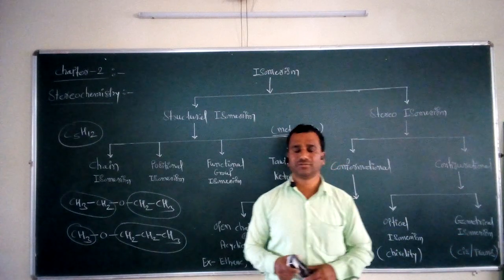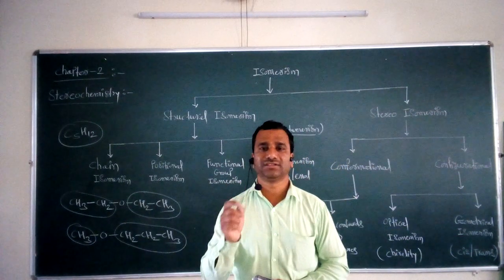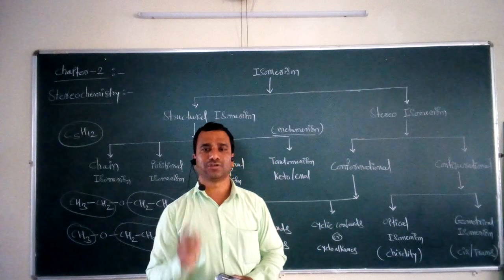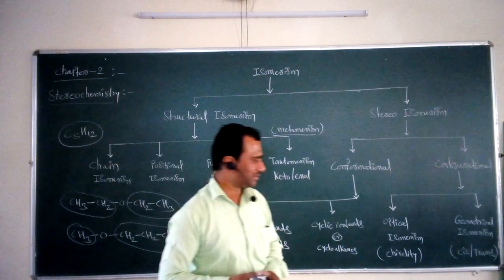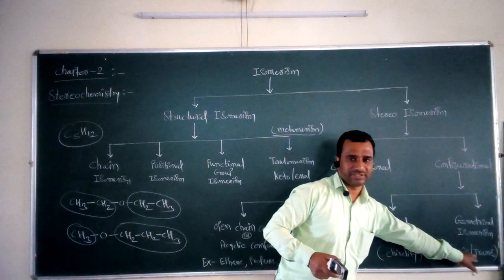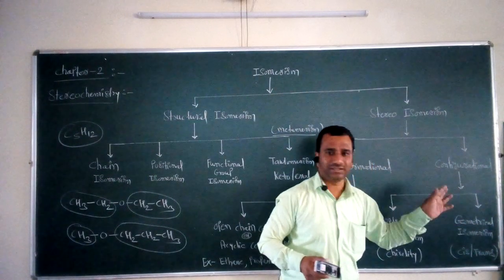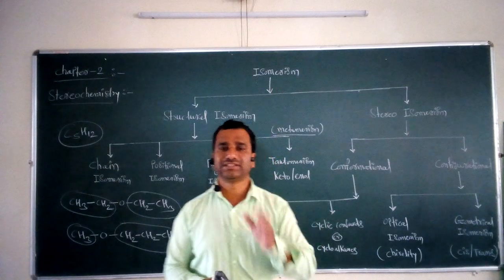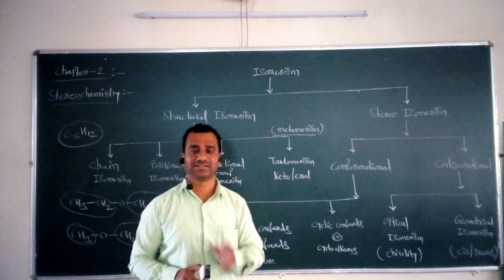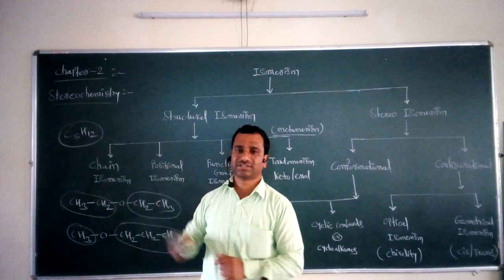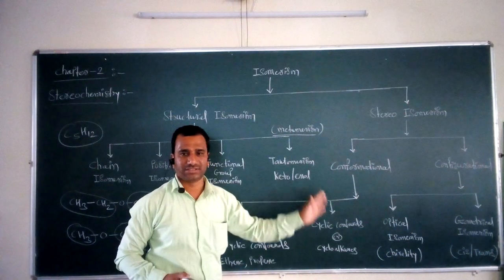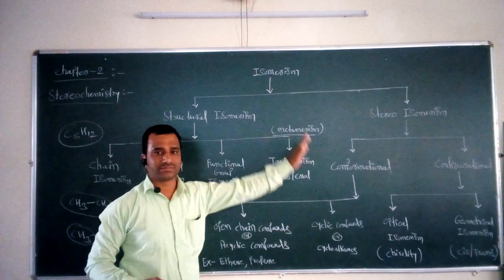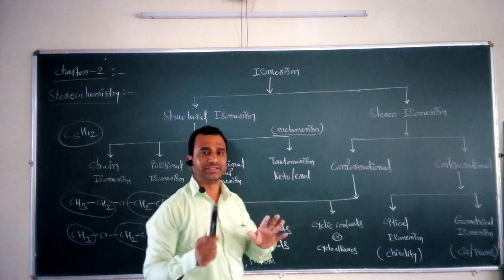In geometrical isomerism, we take into consideration the relative position of atoms or groups across the carbon-carbon double bond. That is cis and trans isomerism, and in general it is called geometrical isomerism. This is an important classification as far as the second chapter, stereochemistry, is concerned. We will come across all these concepts a number of times in this chapter, so all these terms are very important.